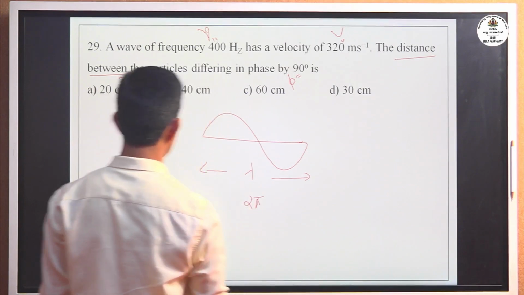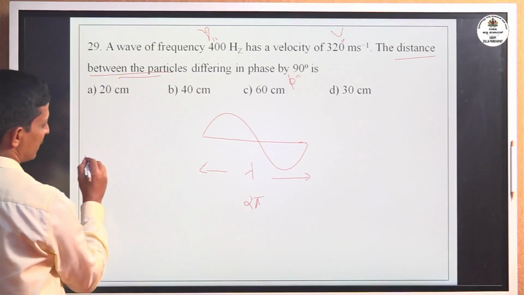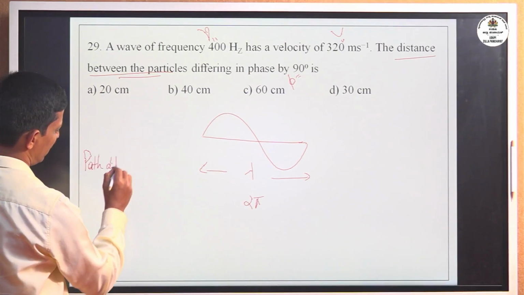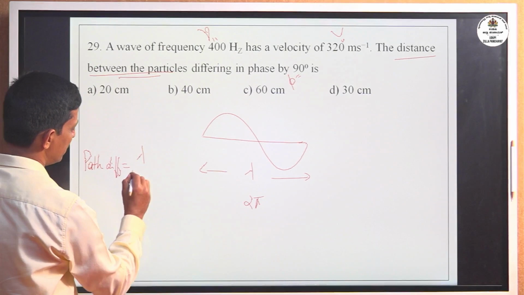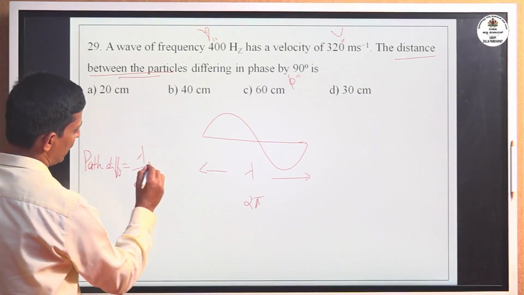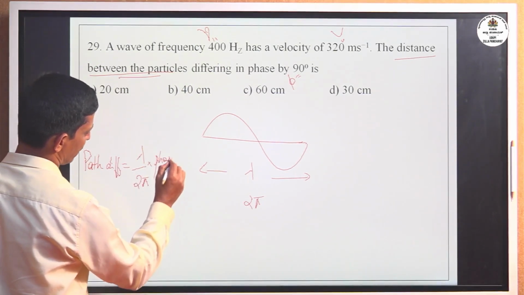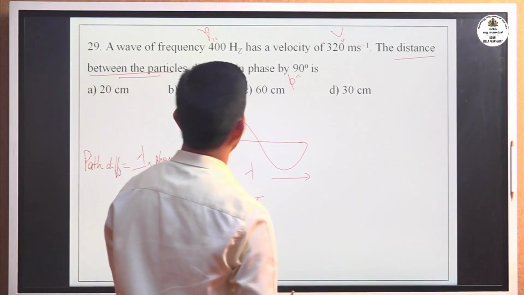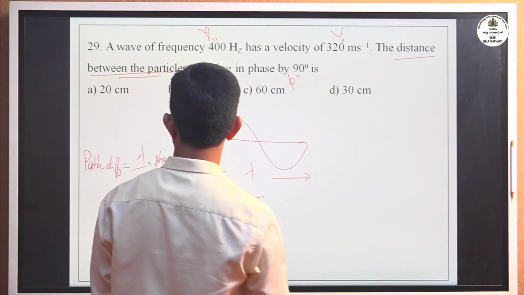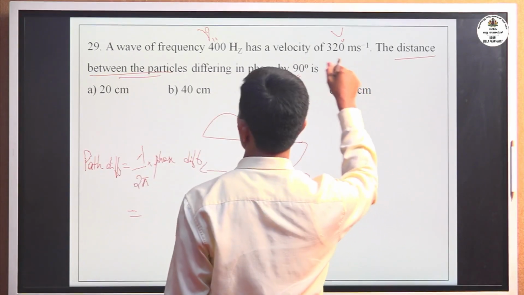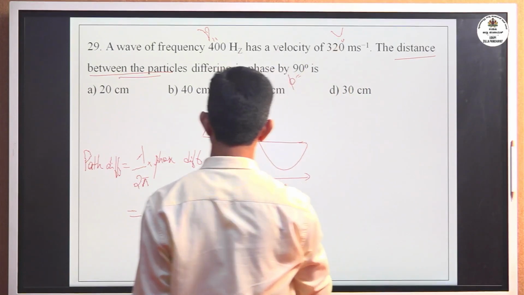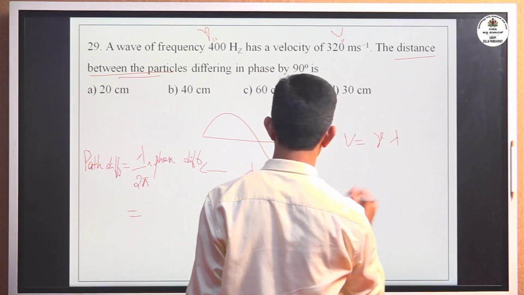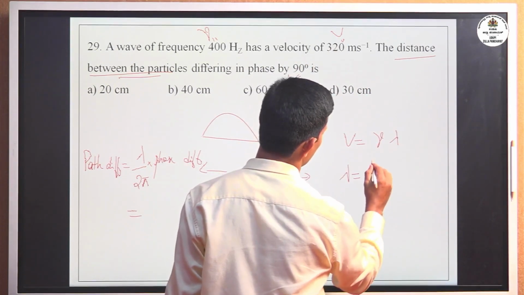The relation between path difference and phase difference is: path difference equals lambda divided by 2 pi into phase difference. Now, wavelength is not given directly; frequency and velocity are given. The relation is V equals nu into lambda, so lambda equals V divided by nu.